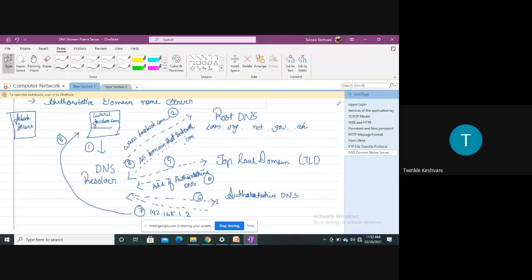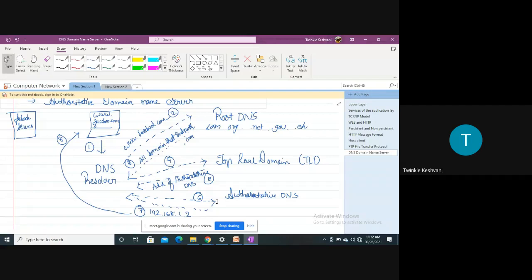Because it is root DNS, it will just start from the root, so that it is easily identified. There will be a lot of websites which end with .com, and a lot which end with .gov, .org, .net, .edu. So there will be many websites.